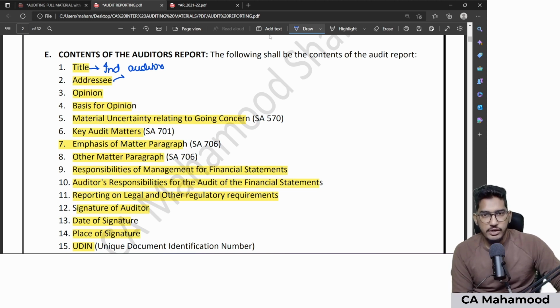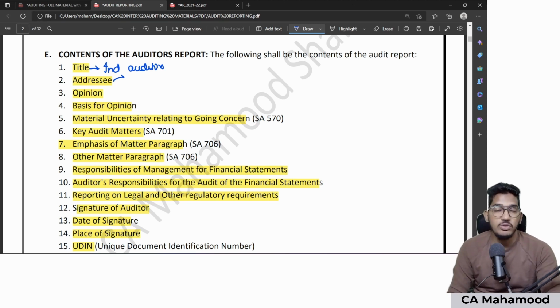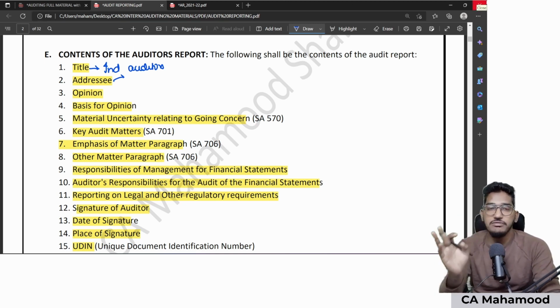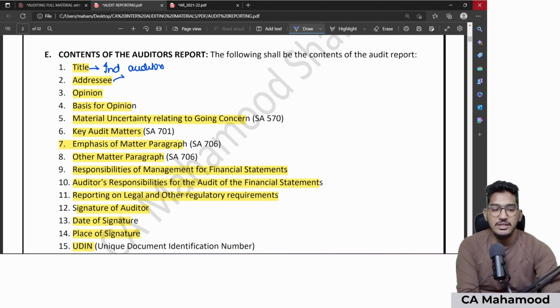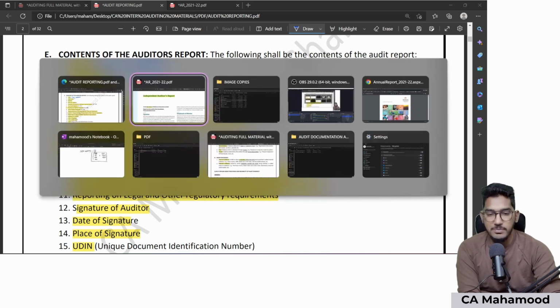Why are we giving an audit report? An audit report is basically a document through which the auditor expresses his opinion. So once you have given the title and the addressee, first come to the point directly. We will talk about the opinion. Finally, give the opinion you are supposed to give on the financial statements which you have verified. Now we need to understand this opinion in a detailed manner.